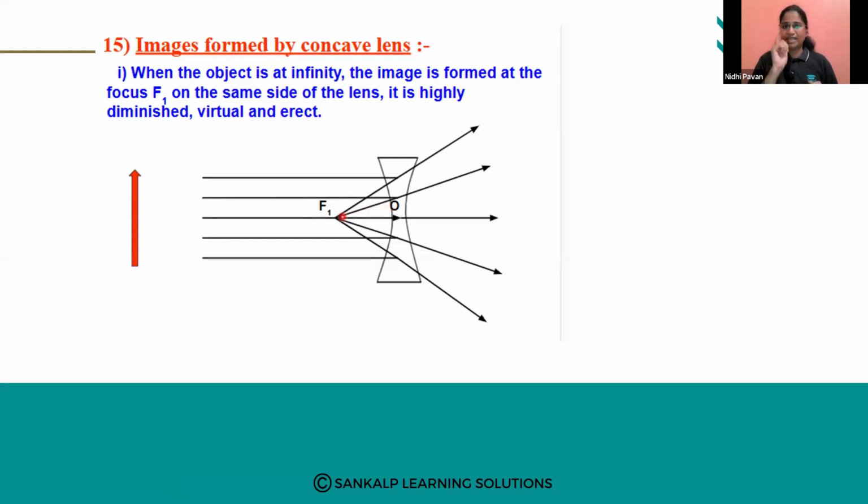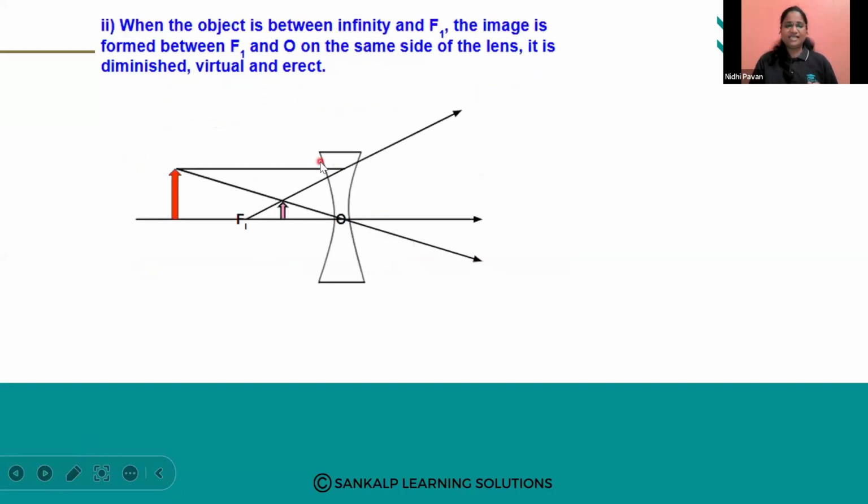Erect means what? Straight. That is, if AB is the position of the object, then the image position will also be AB, not BA. Then diminished means very small. This is the first case study. The second case study is when the object is between infinity and F1. We kept the object between infinity, that is a far distance, and F1.